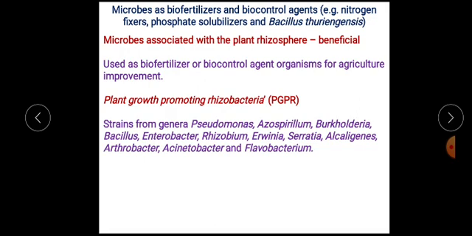There are several examples that you need to remember: Pseudomonas, Azospirillum, Burkholderia, Bacillus, Enterobacter, Rhizobium, Erwinia, Serratia, Alcaligenes, Arthrobacter, Acinetobacter, Flavobacterium, and many more. All these are the names of genera.